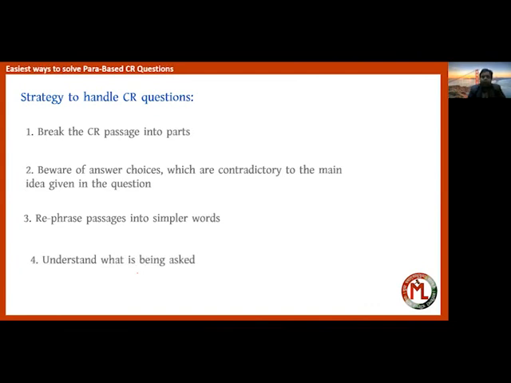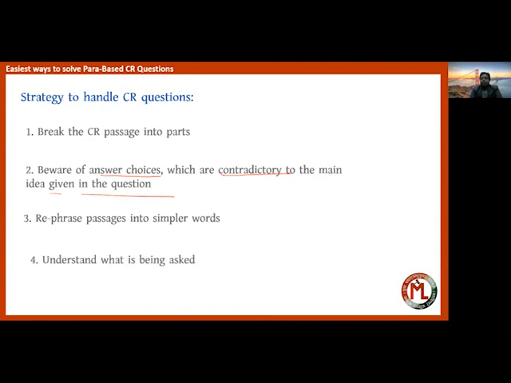Now, second, always beware of answer choices which are contradictory to the main idea given in the question. Suppose a question is given that out of the following statements, the argument of a particular given statement weakens.